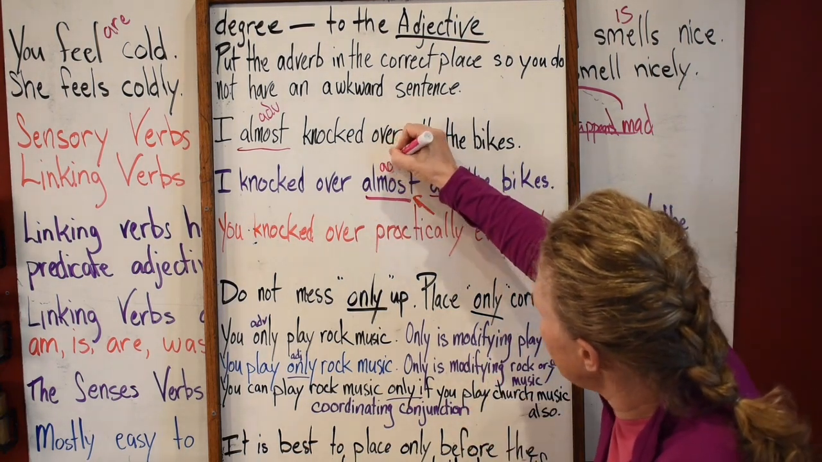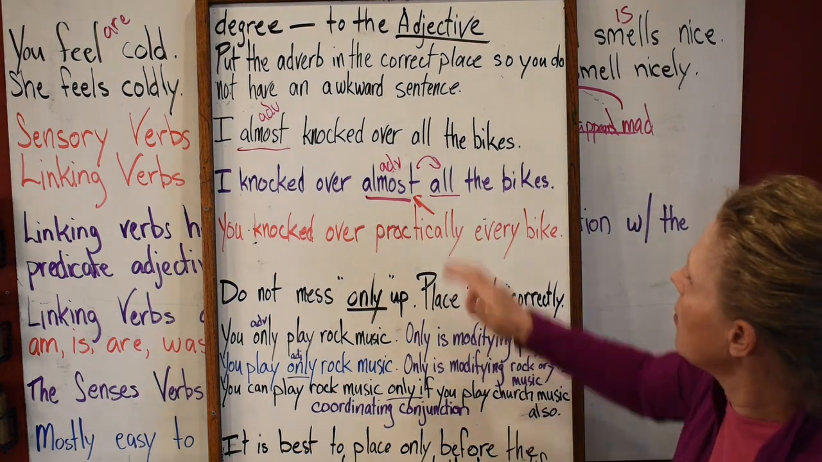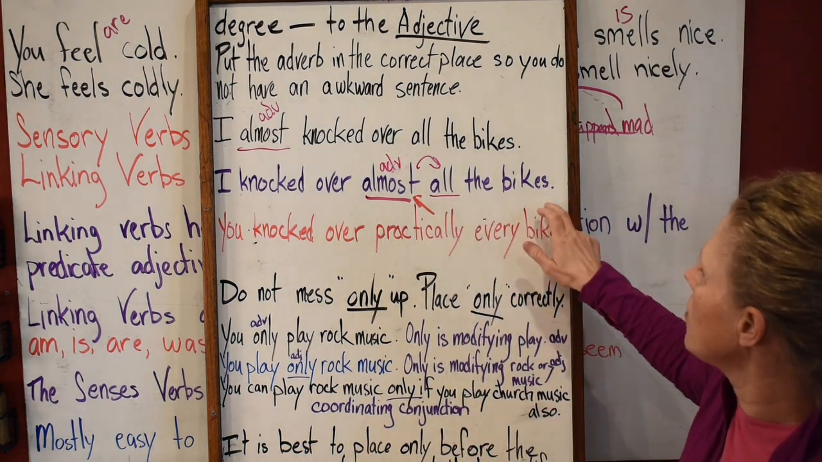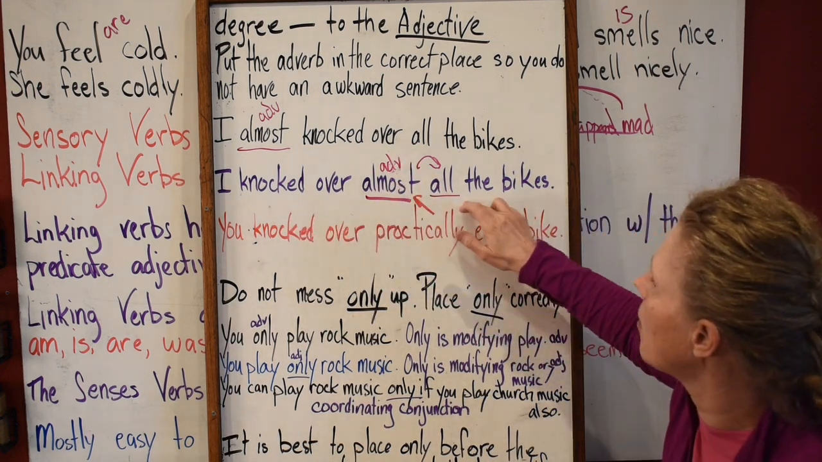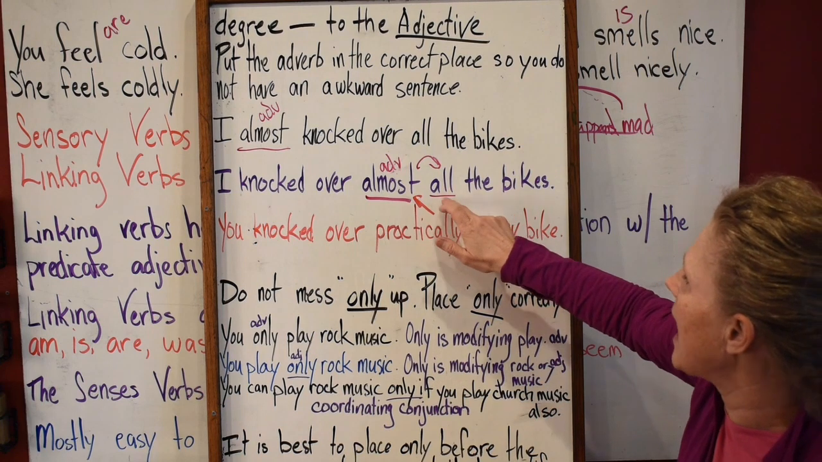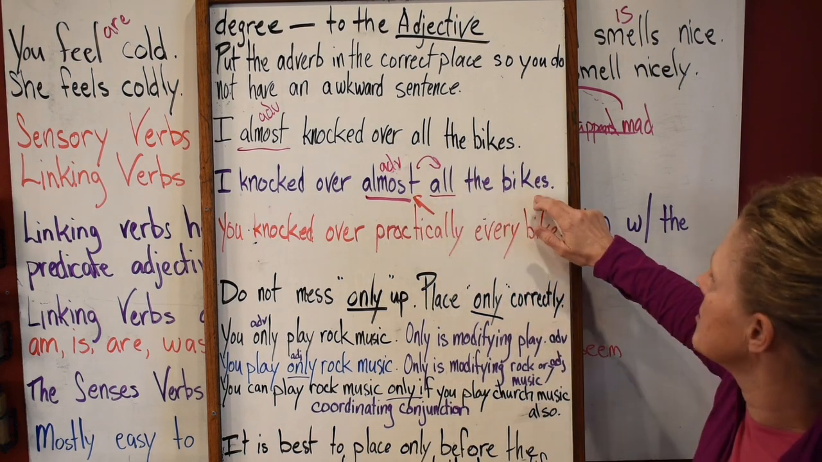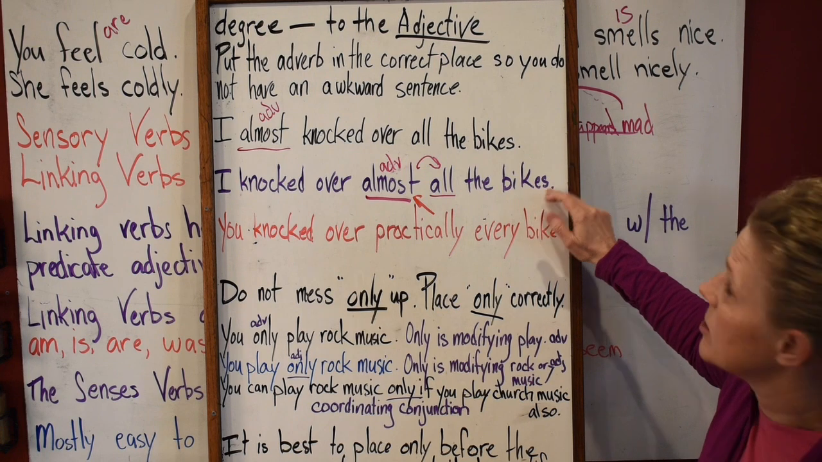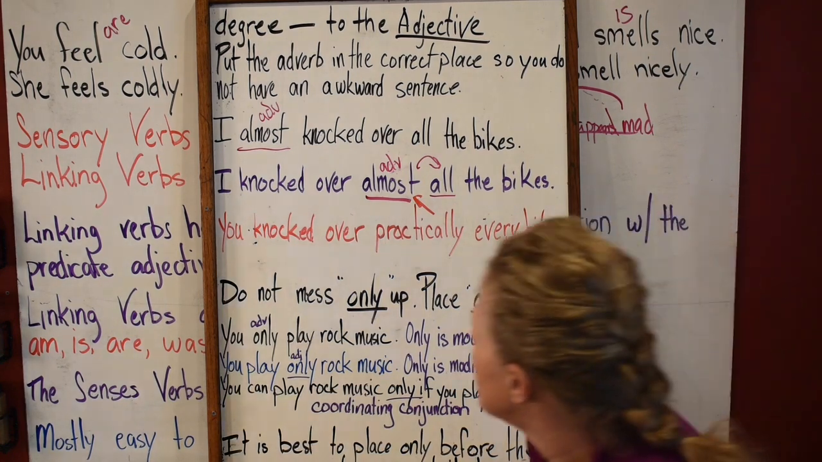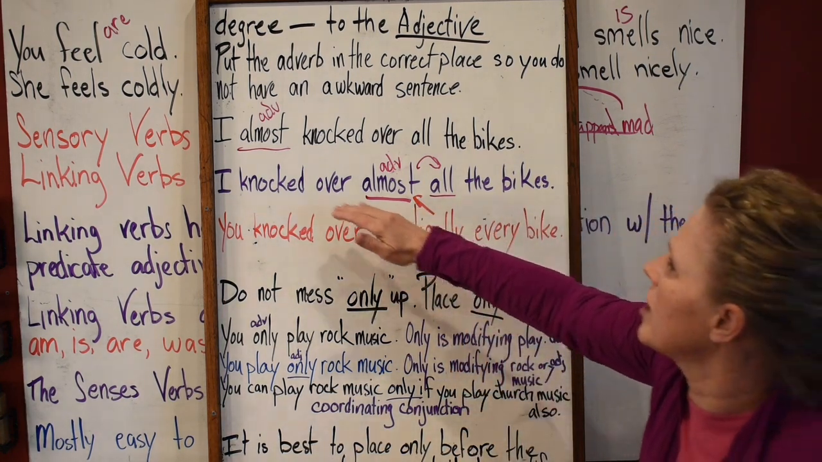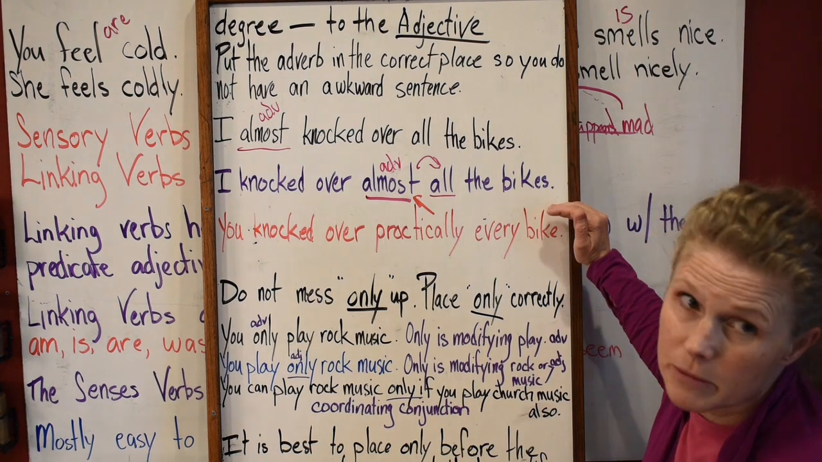So this can be an adverb describing all, and it's all the bikes. All is describing bikes right here. I knocked over almost all. Almost is describing this adjective. Then this is describing the bikes, which is the noun. So you can do it that way, but you need to make sure that you have them in the right position.